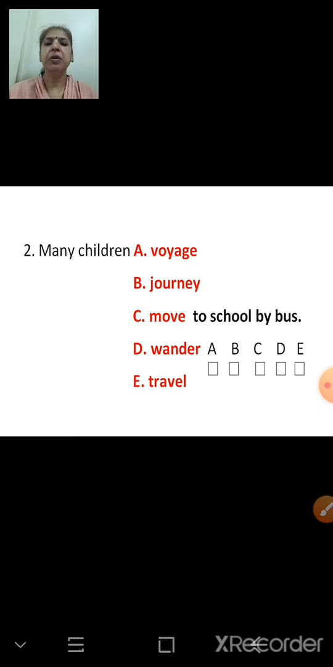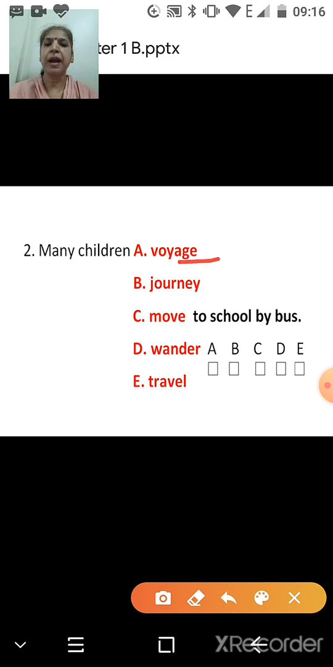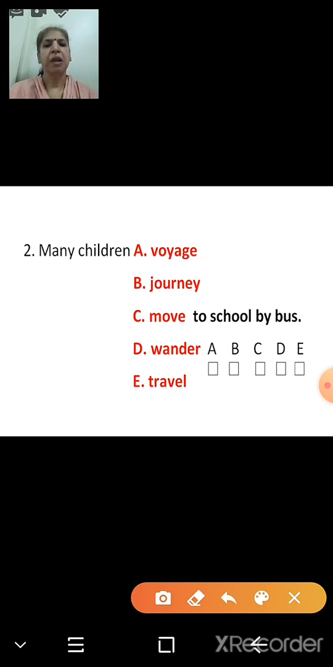Now what do the children do? Many children, they voyage to school by bus. Many children journey to school by bus. Many children move to school by bus. Many children wander to school by bus. Many children travel to school by bus. This is the best one. This is the correct one. Many children travel to school by bus. So the answer is option E. Which option? E1.